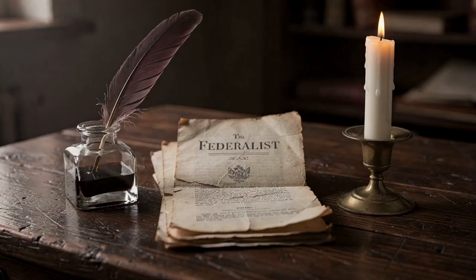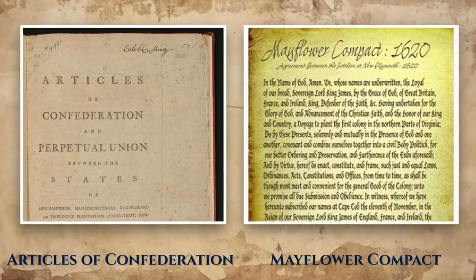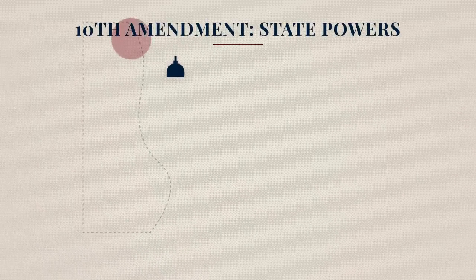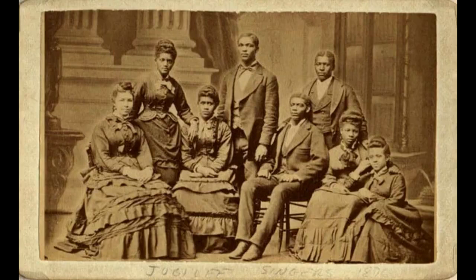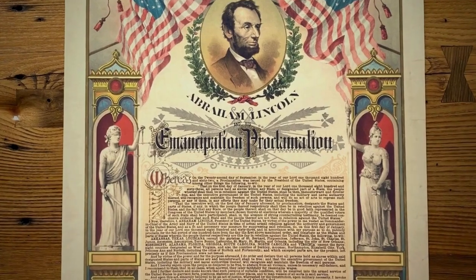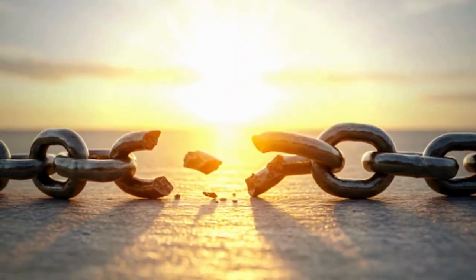This group will also teach you about other important writings that influenced America, such as the Federalist Papers, the Articles of Confederation, the Mayflower Compact, and more. You will learn why the Federalist Papers were written and how they helped people understand and support the Constitution. You'll also study important amendments like the 10th Amendment, which explains powers of states and the people, and the 14th Amendment, which explains who is a U.S. citizen. And you will learn about the Emancipation Proclamation, which helped free slaves during the Civil War.